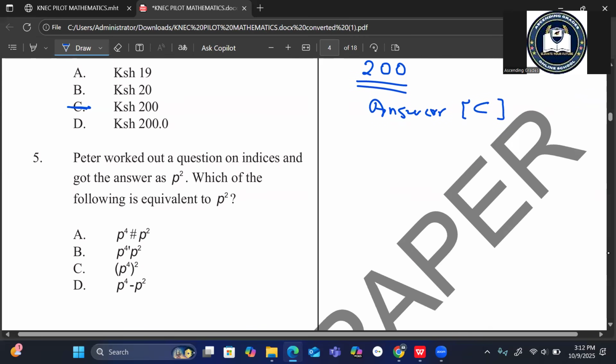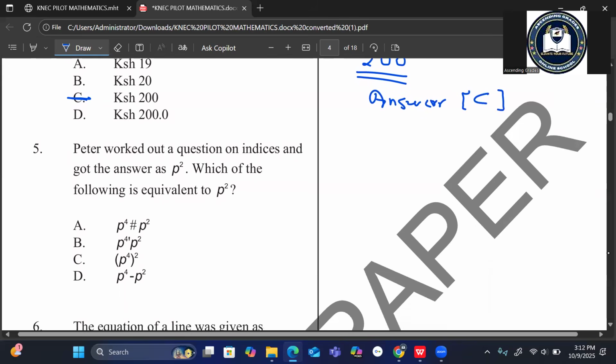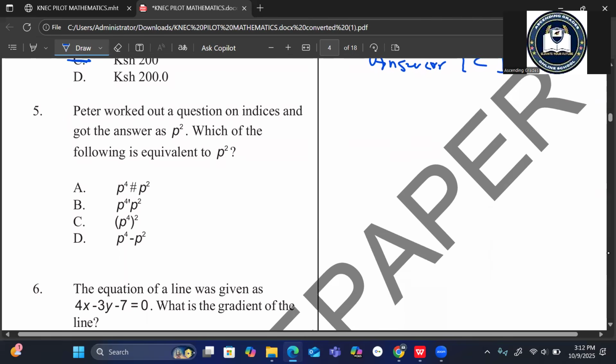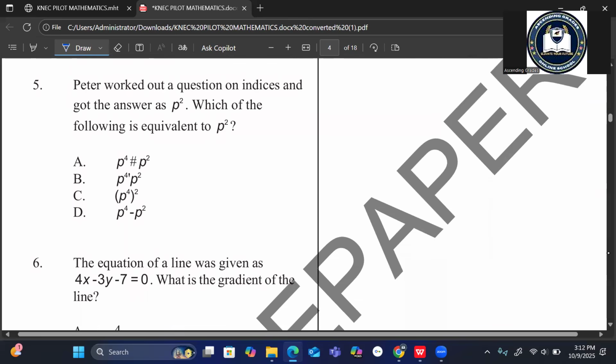Okay, number 5. Peter worked out a question on indices and got the answer as p squared. Which of the following is equivalent to p squared? Now, there's something which I changed here. Sorry. This is supposed to be multiplication, and this is supposed to be division.